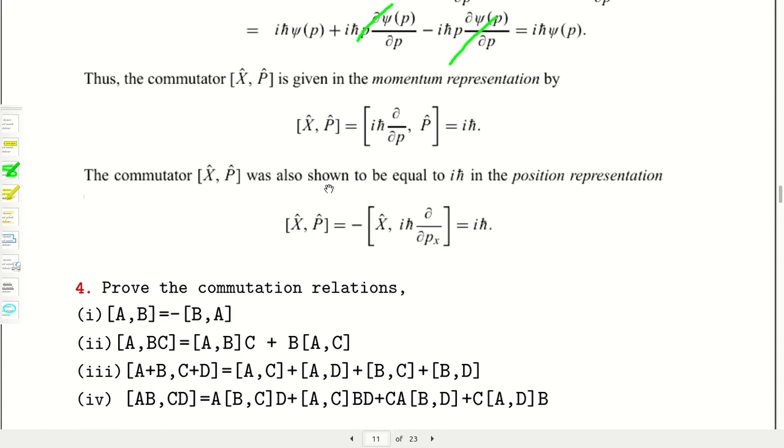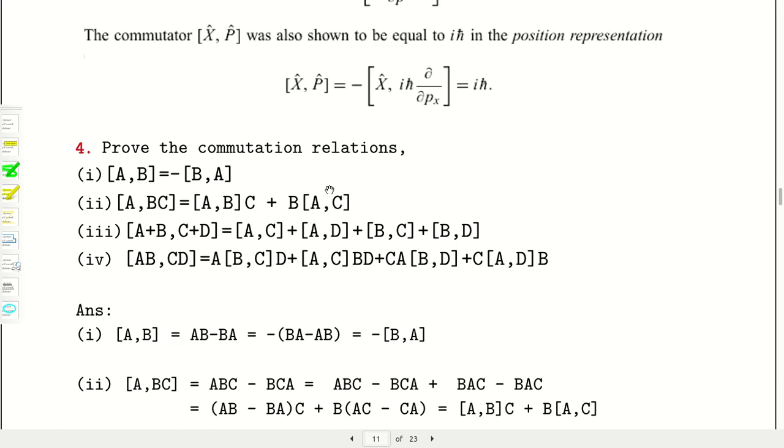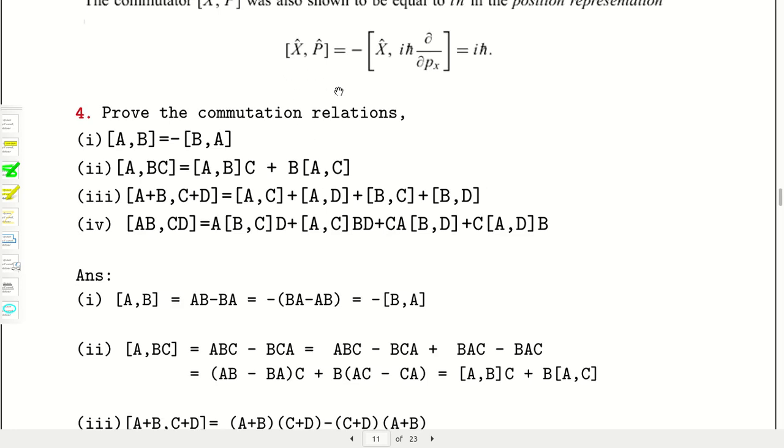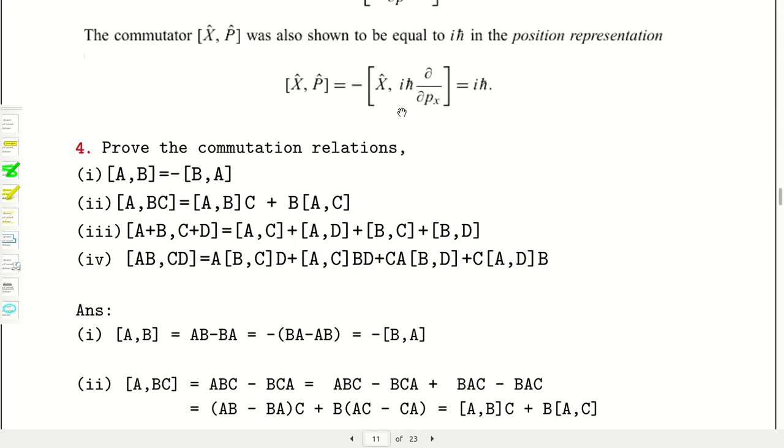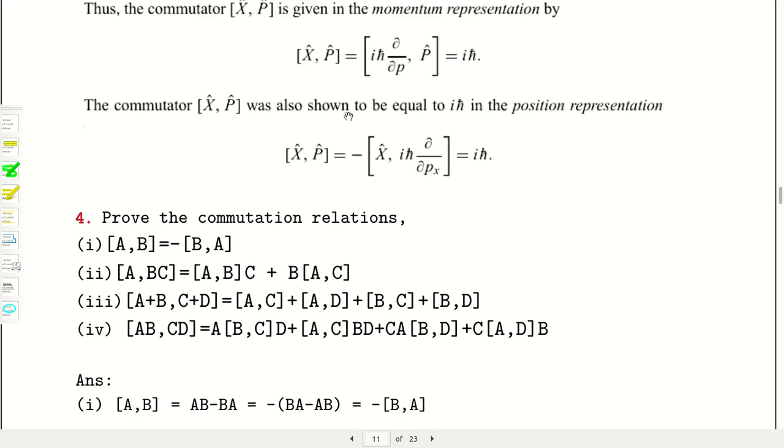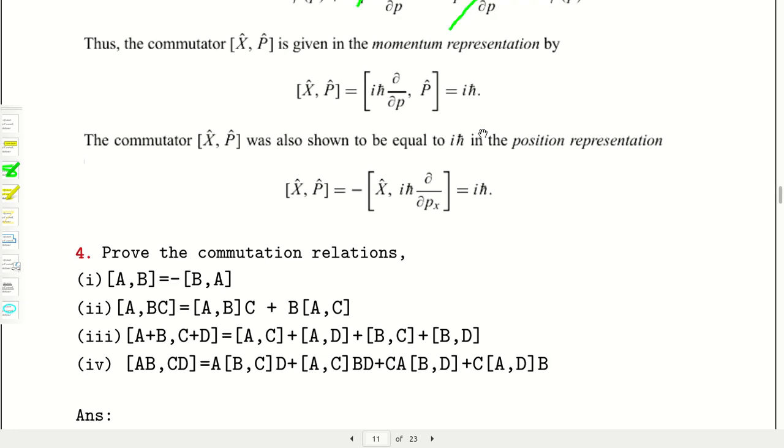I will show it in my later lectures that they can give you the expectation value of some operator, and those things can be experimentally verified. So the experiment doesn't know whether you are coming from the momentum representation or the position representation, so they have to be the same.